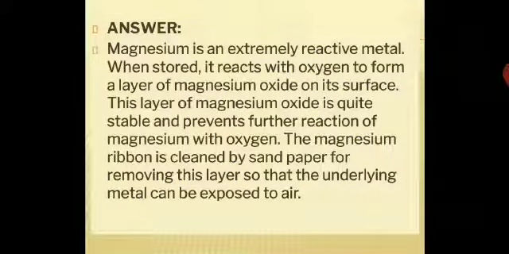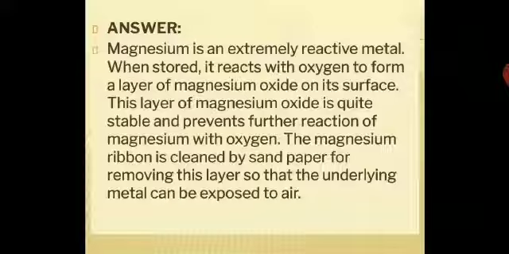Magnesium is an extremely reactive metal. When stored, it reacts with oxygen to form a layer of magnesium oxide on its surface. This layer of magnesium oxide is quite stable and prevents further reaction of magnesium with oxygen. The magnesium ribbon is cleaned by sandpaper for removing this layer so that the underlying metal can be exposed to